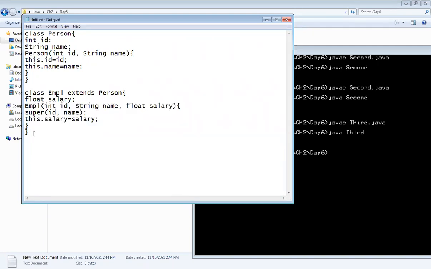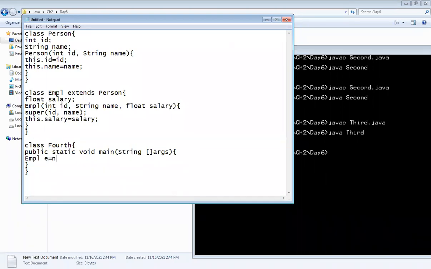Now we are moving towards the main class. And here we will call the main method. Okay, now just create the object of Employee class like this.